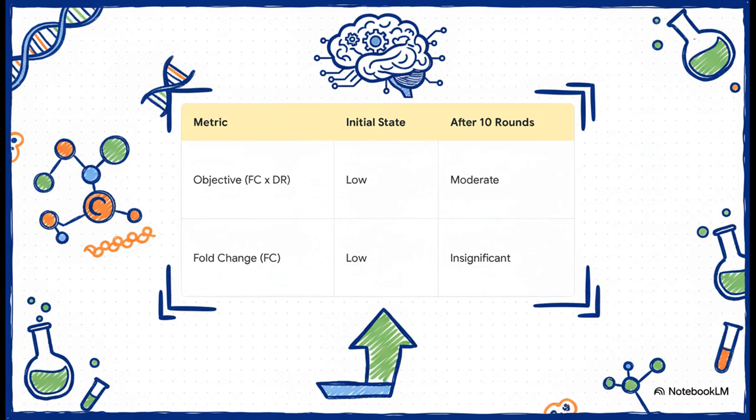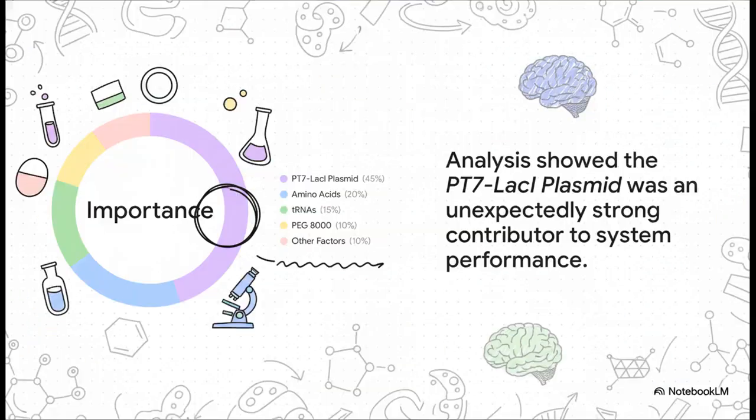However, a closer look at the metrics revealed a problem. The fold change, that critical signal-to-noise metric, had shown no significant increase. This suggested that there was an underlying issue with the system that could not be resolved by simply adjusting the component concentrations. And this is where a key function of METIS becomes particularly useful: its feature importance module.